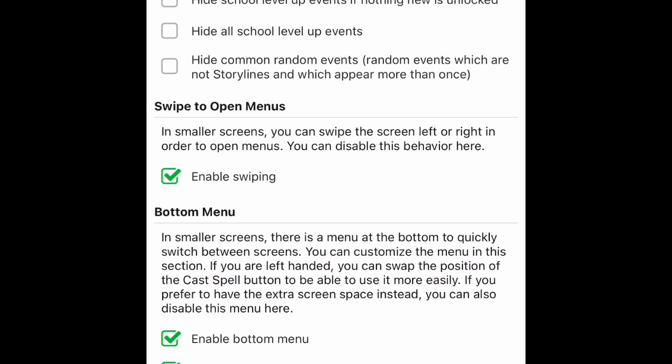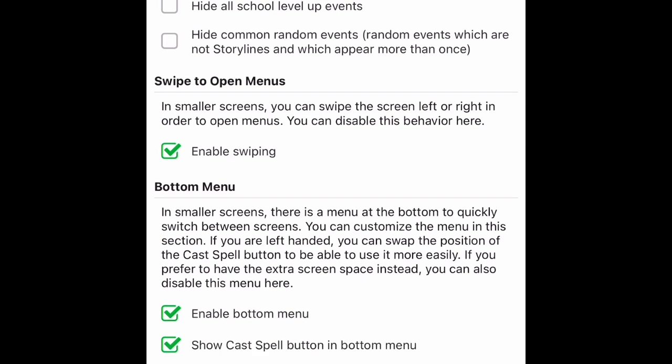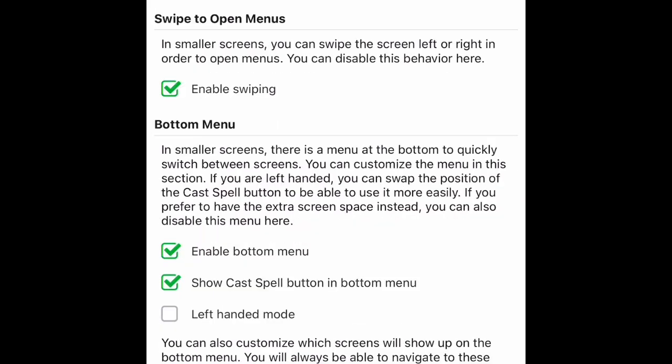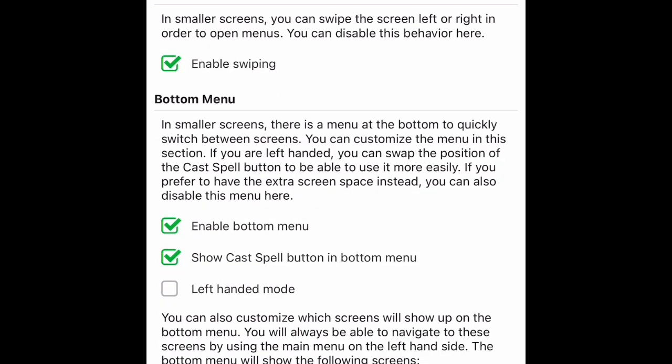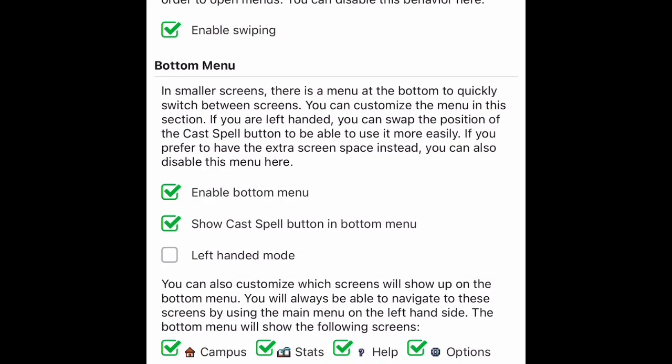You can also customize which screens will show up on the bottom menu. You will always be able to navigate to these screens by using the main menu on the left-hand side. The bottom menu will show the following screens. Campus. Checkbox. Checked. Stats. Checkbox. Checked. Help. Checkbox. Checked. Options. Checkbox. Checked. About. Checkbox. Checked. Dark mode. Heading. Change the colors to be easier on the eyes. Okay, we can change to dark mode. Enable dark mode. Checkbox. Not checked.